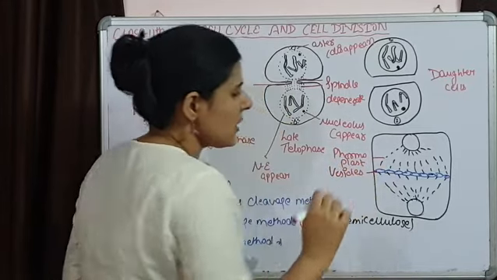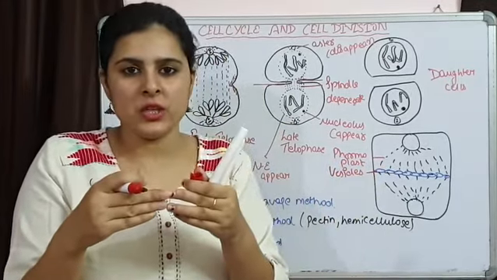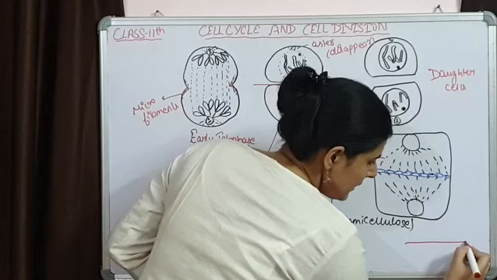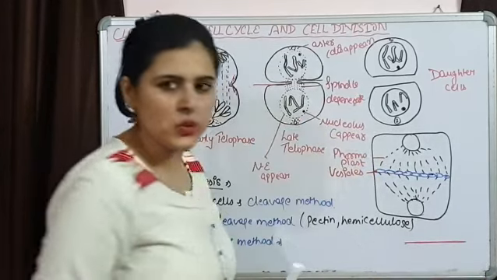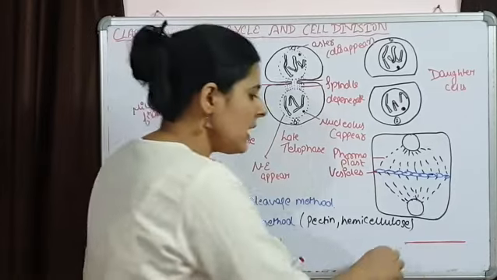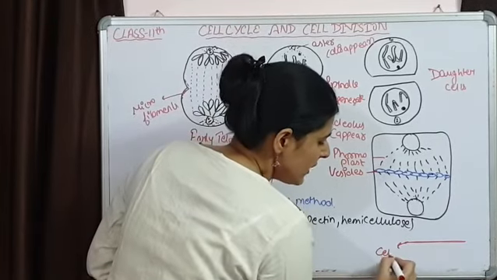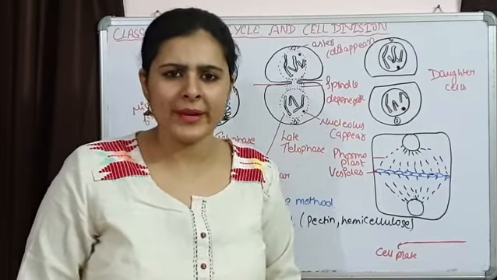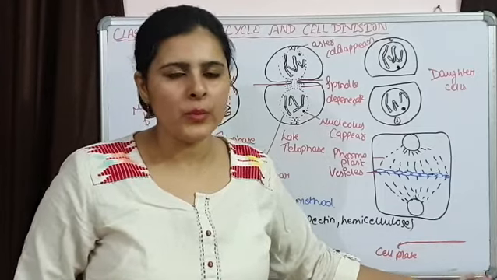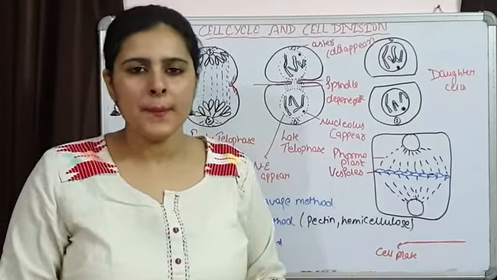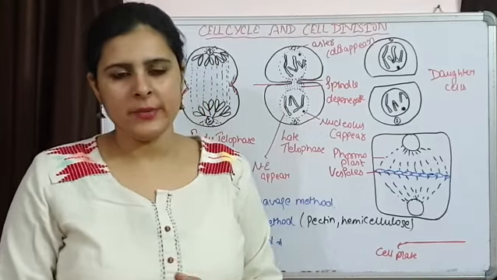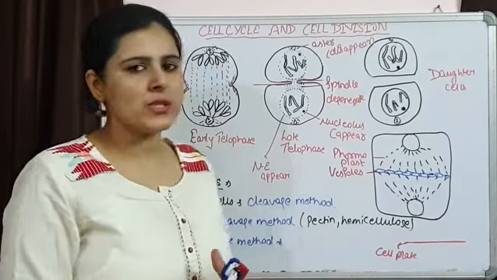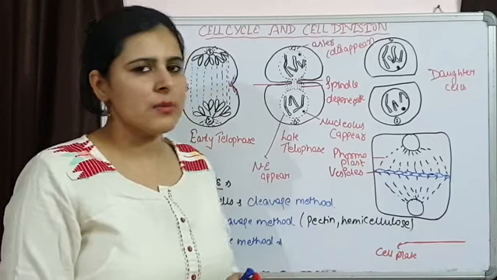Now these vesicles are going to fuse with each other, and when they fuse, they are going to form a plate. Like this way the fusion is going to occur, and there will be deposition. This will be the cell plate that is formed because of their fusion, and later on there will be deposition of hemicellulose, cellulose, and pectin, and the cell wall is going to be formed. This is how cytokinesis occurs in plant cells, and that is different from animal cells, and we have already talked about a few functions of mitosis. So that's all about mitosis. In our next class we are going to discuss meiosis.